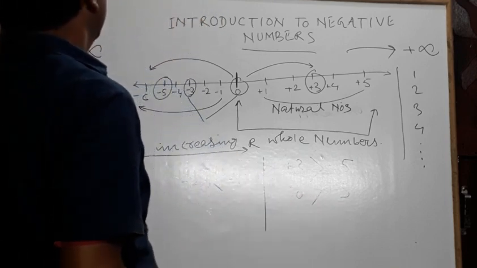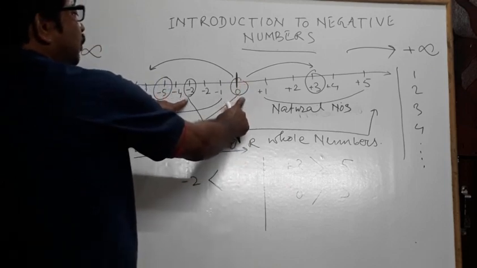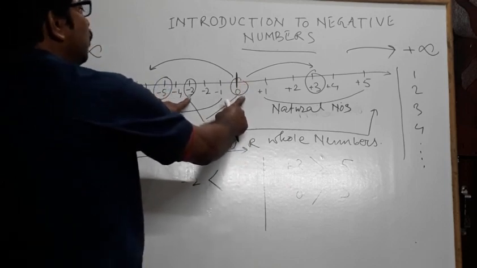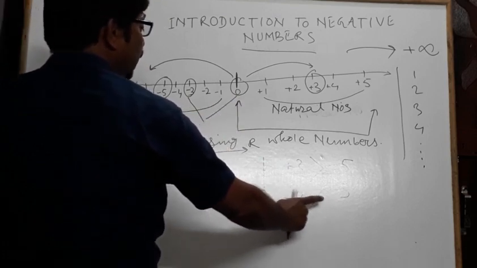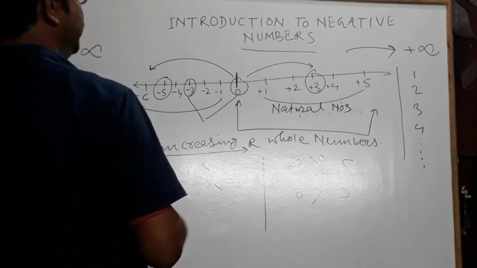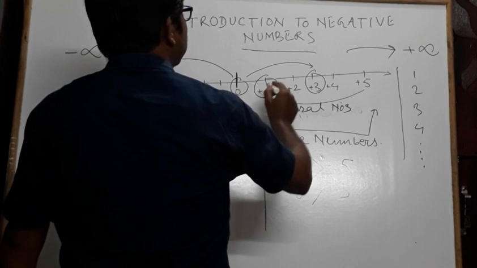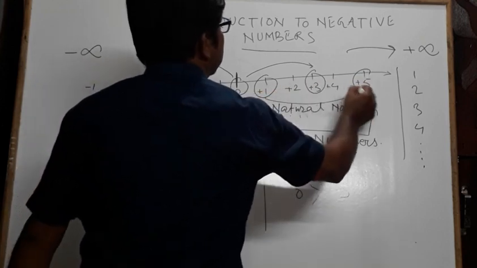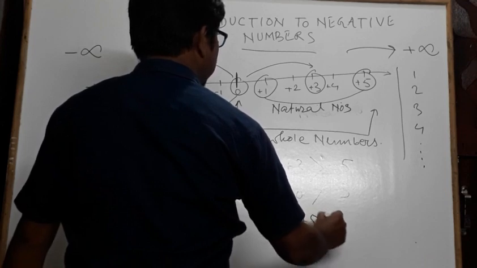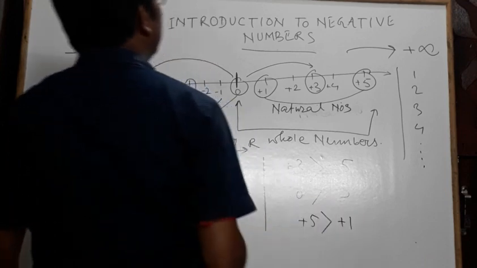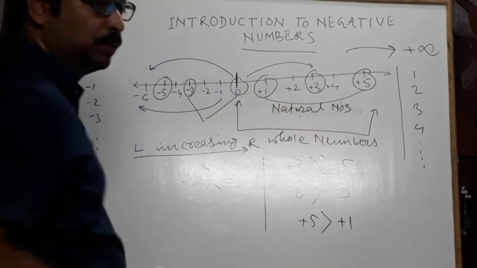If we compare between -3 and 0, then 0 is bigger than -3. Why? Because 0 is towards the right of -3. That's why 0 is bigger than -3, or 0 is greater than -3. Now if you compare between +5 and +1, which one is bigger? +5 is bigger than +1. Why? Because +5 is towards the right of +1.